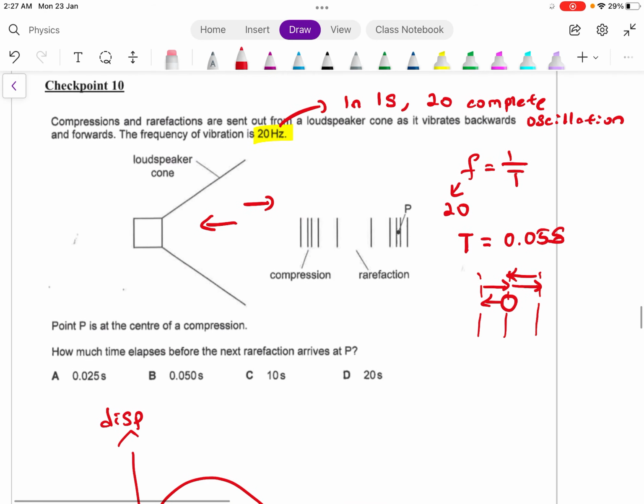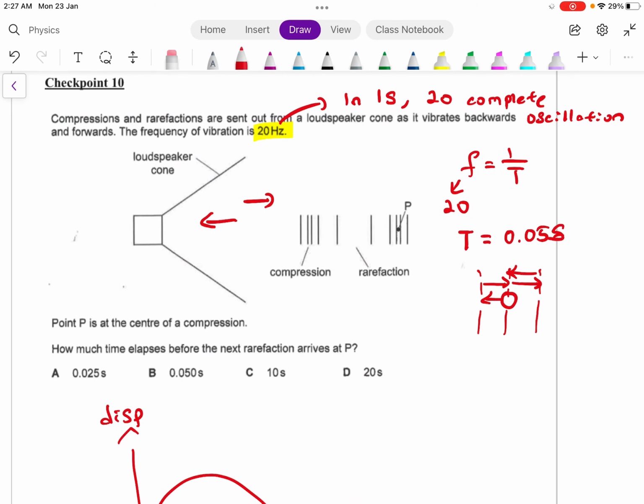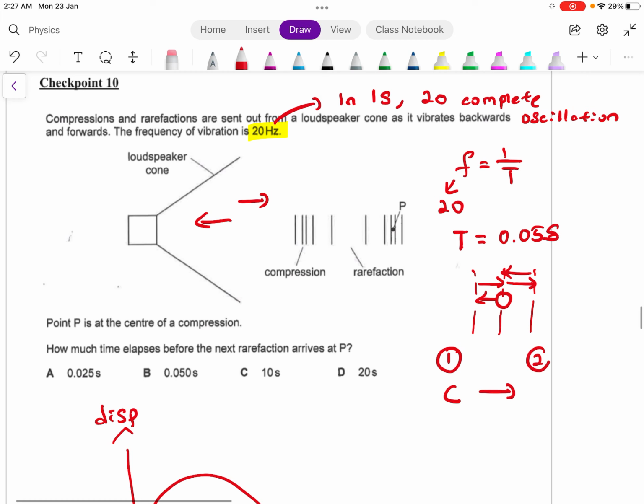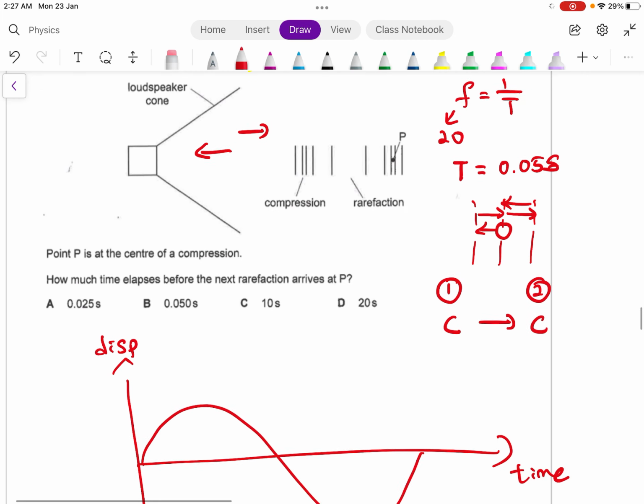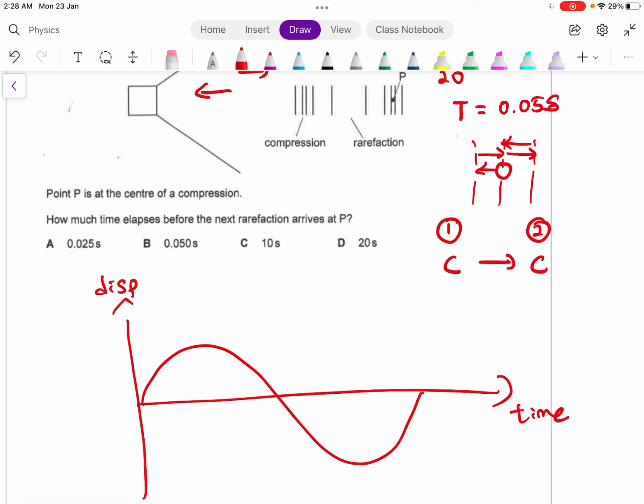How do I know how much time elapses before the next rarefaction? First, another way to interpret period is from one compression to the second compression, that is 1 period. If I want to know how much time it takes from one compression to the next rarefaction, this is actually half a period.